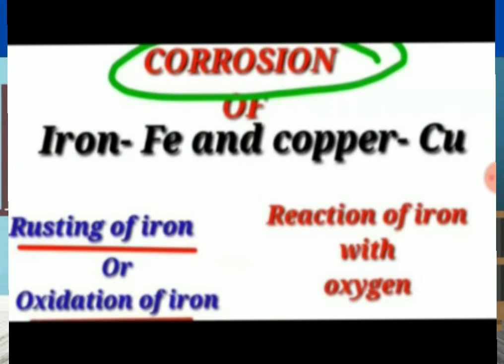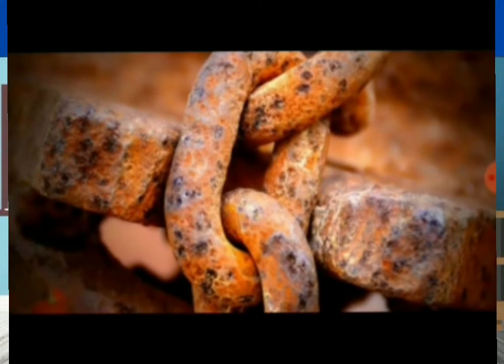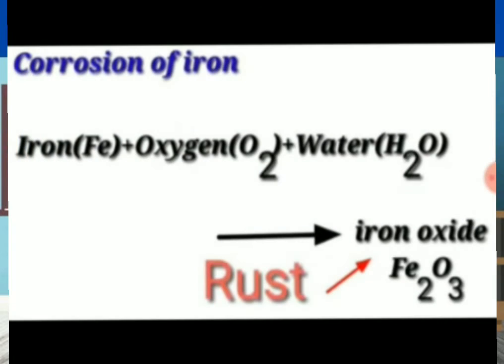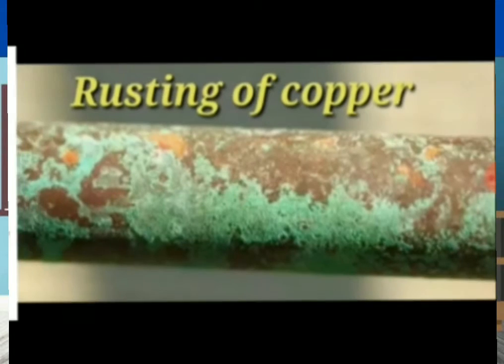In our textbook, we have the reaction of metals iron and copper. Iron and copper are metals. So, when iron reacts with oxygen, that is oxidation, and we will get the rusting of iron. This is the rusting of iron. So, iron plus oxygen plus water reacts to give iron oxide, that is rust. Fe2O3 is the iron oxide.